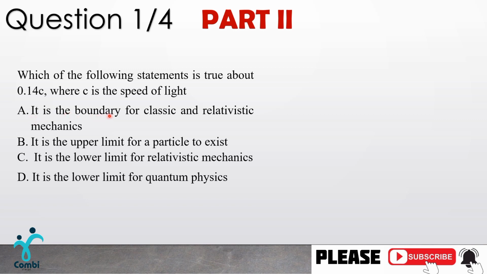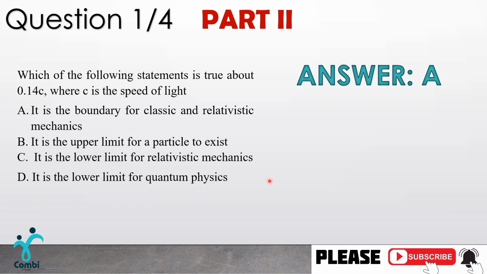A, it is the boundary for classical and relativistic mechanics. B, it is the upper limit for a particle to exist. C, it is the lower limit for relativistic mechanics. And D, it is the lower limit for quantum physics. So which of these options makes sense? Let's see.